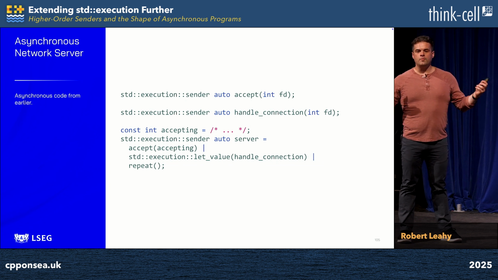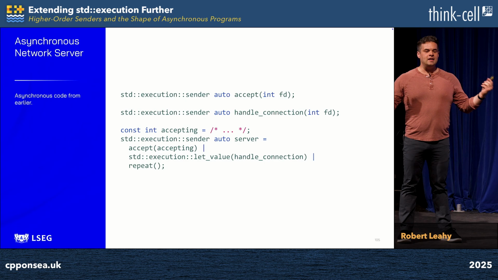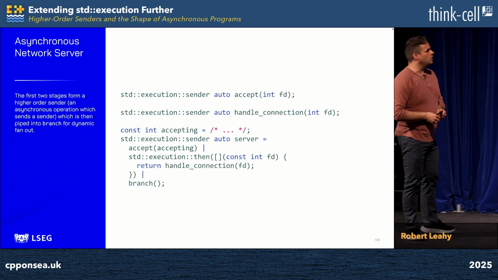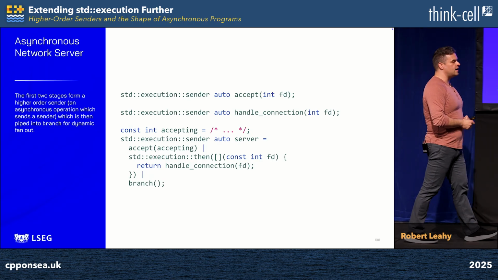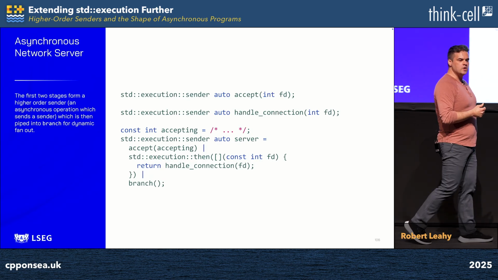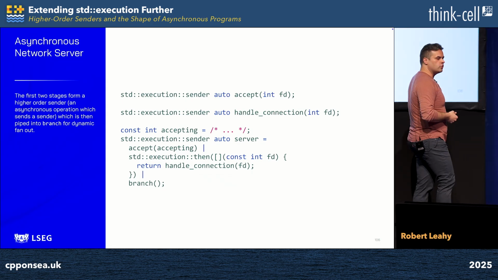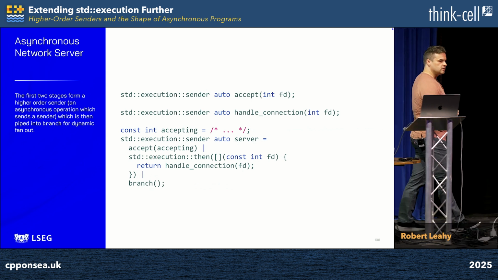But I think I've built up the reveal long enough. I think we should take this asynchronous server that handles one connection at a time, and we should transform it into an asynchronous server that can handle any number of concurrent connections at once. And unfortunately, that makes the code just a little bit longer. I need to take that middle pipeline and change it from let value to then. I need to transform the first two stages from being a normal sender to being a higher order sender. Once the higher order sender transformation is complete, I pipe it into branch and it just works.